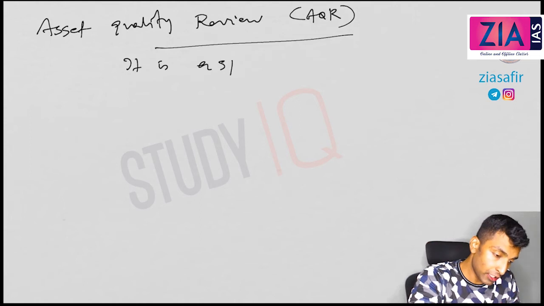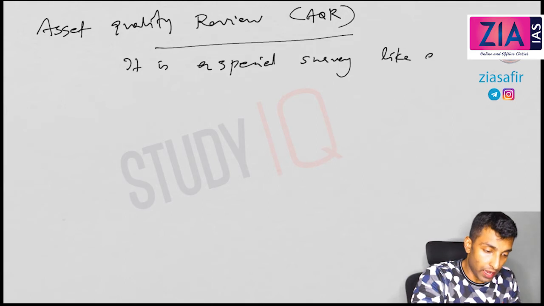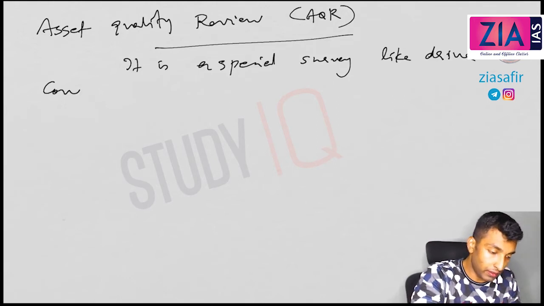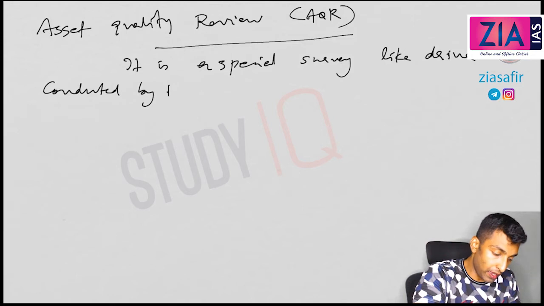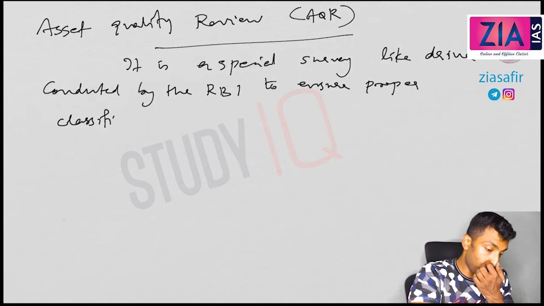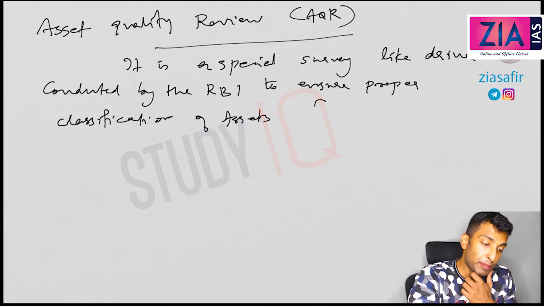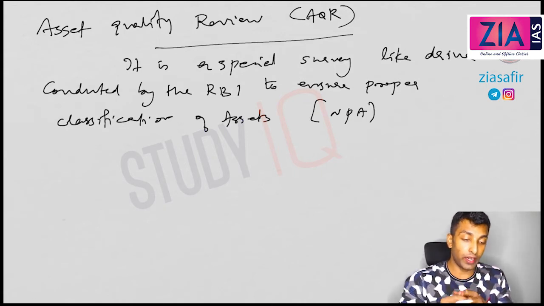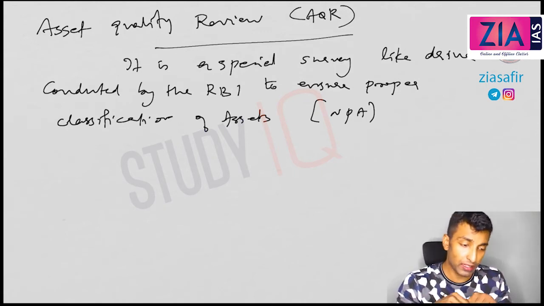It is a special survey, like a drive, conducted by the RBI to ensure proper classification of assets, especially NPAs. We have already seen the different types of classification of NPAs. So the asset quality review is a drive conducted by RBI to make sure that assets are properly classified.